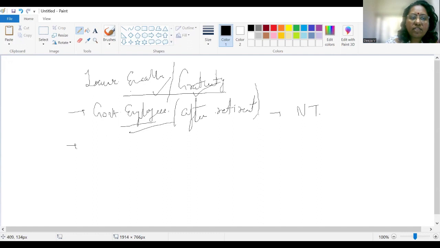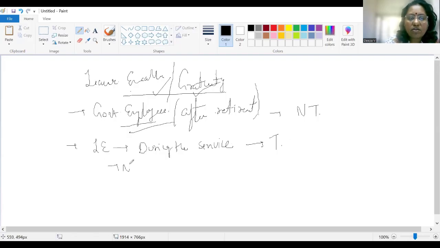Next thing in case of leave encashment is that it may be received during the service. So if it is received during the service, irrespective of whether he is a government or non-government employee, it will be taxable.